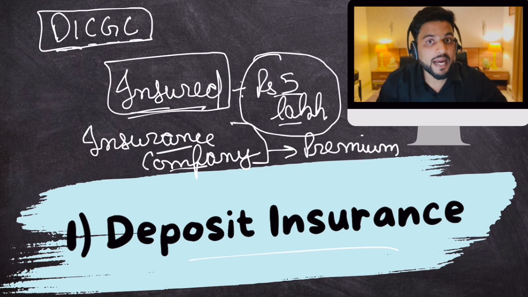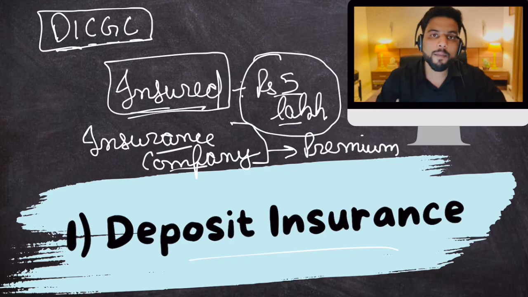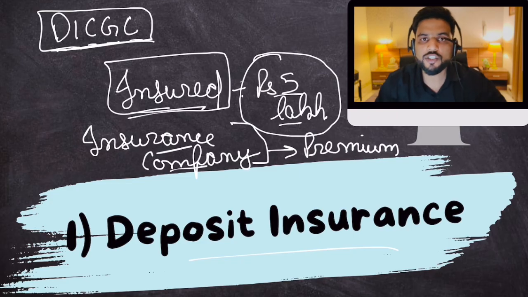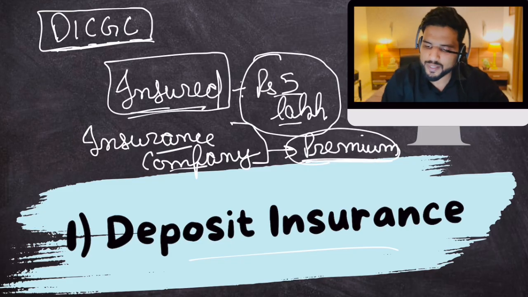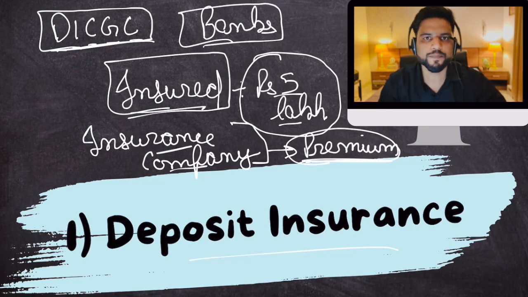Now, this company insures your deposits. Clear? Now, for that, it should also ask for a premium because every insurance requires premium to be paid, right? Your savings in your bank accounts are insured by DICGC and DICGC receives premium. But the responsibility of paying that premium is not with you, it is with the banks. So banks pay this premium on your behalf. You don't have to bear any financial responsibility. This premium doesn't go from your pocket, your savings. It goes from the bank's pocket.